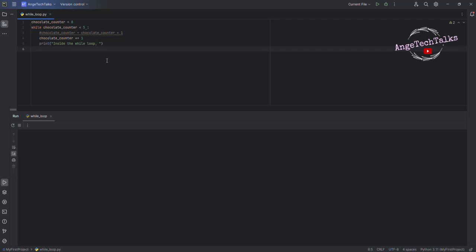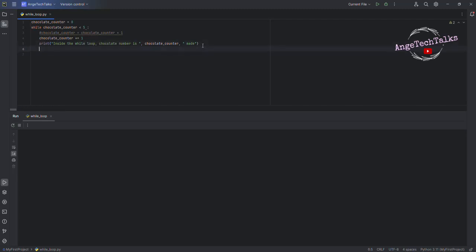So inside the loop, print chocolate number is, then we need to specify the chocolate counter, then we add the number of chocolate made. Okay.